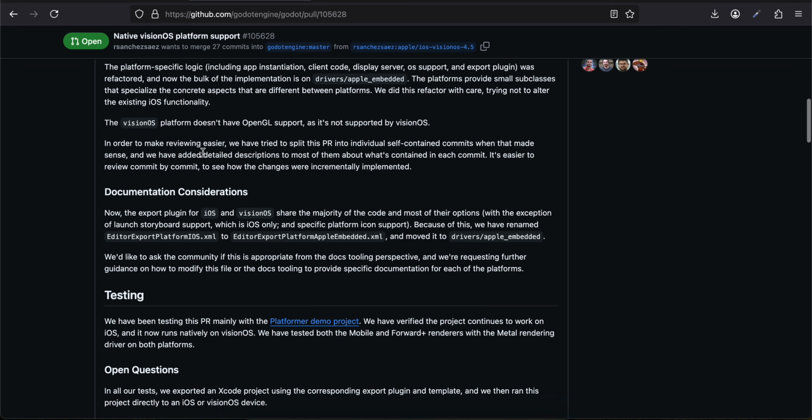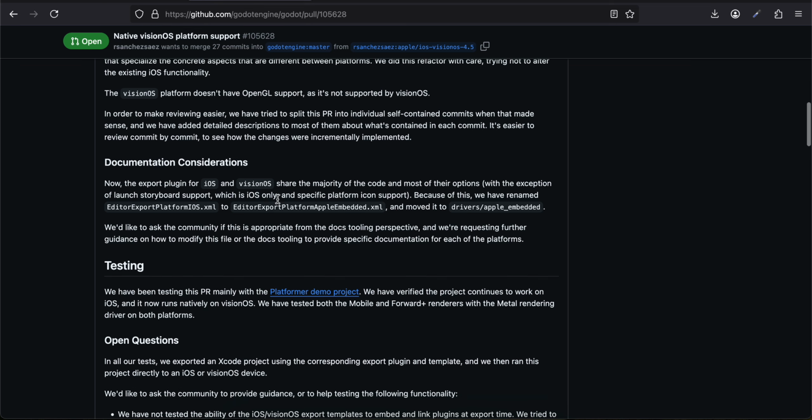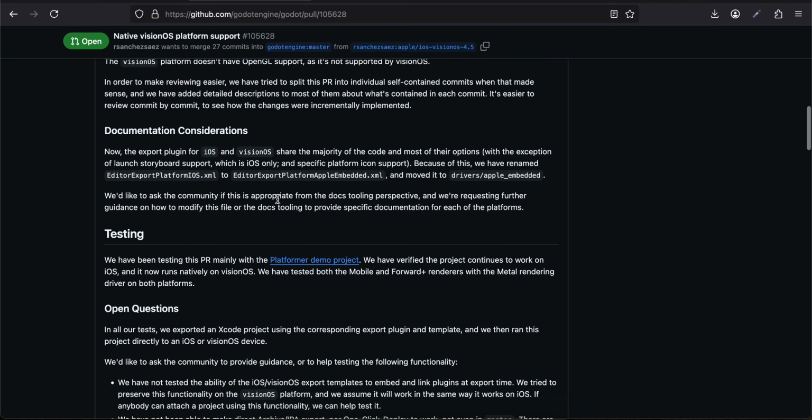The Vision OS platform doesn't have OpenGL support, as it's not supported by Vision OS. In order to make reviewing easier, we have tried to split this PR into individual self-contained commits when that made sense, and we have added detailed description to most of them about what's contained in each commit. It's easier to review commit by commit to see how the changes were incrementally implemented.